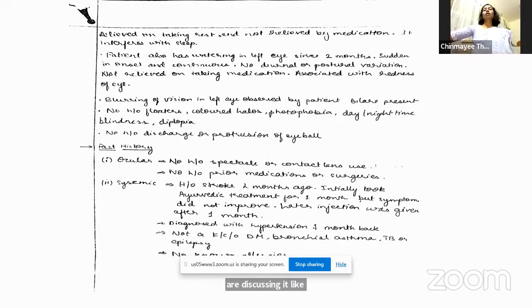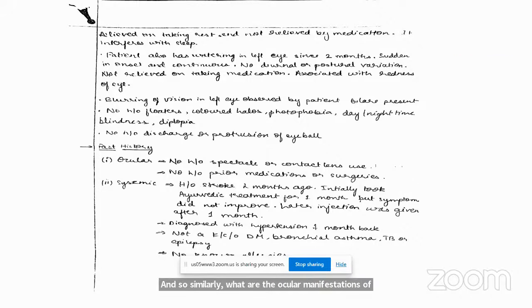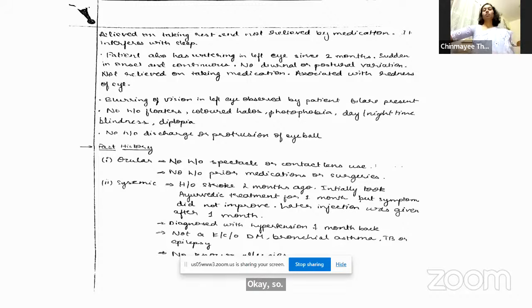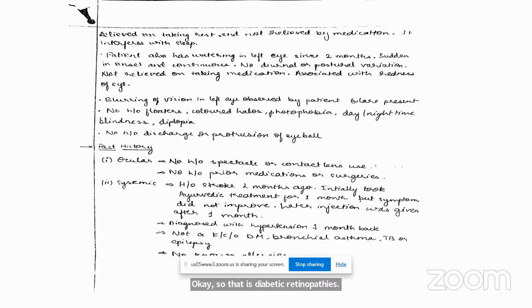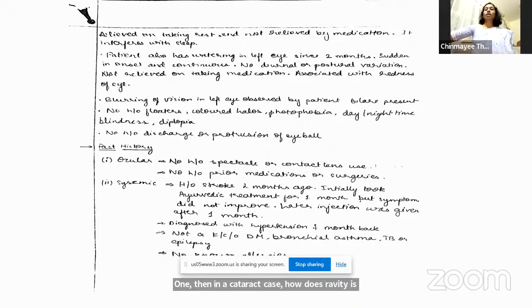Similarly, what are the ocular manifestations of diabetes? Ma'am, it can be divided into four types: non-proliferative diabetic retinopathy, proliferative diabetic retinopathy, then diabetic macular edema, as well as advanced diabetic eye disease. Okay, so diabetic retinopathy is one. Then in a cataract case, how does diabetes contribute? Snowstorm cataract, if I remember correctly. Snowflake cataract. It can cause a snowflake cataract. It can also cause early progression of a senile cataract.